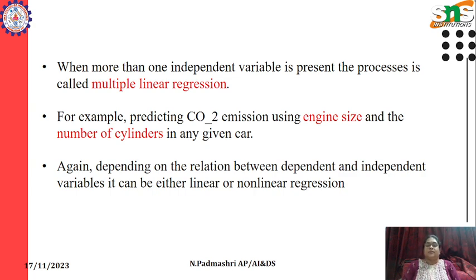For example, CO2 emission is predicted based on the engine size and the number of cylinders in any given car. So depending on the relation between the dependent and independent variables, we can find out whether it comes under linear or non-linear regression.